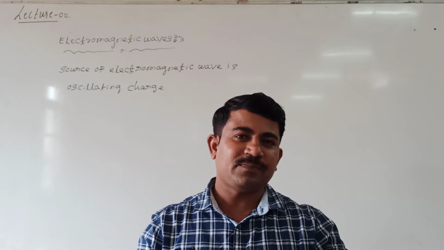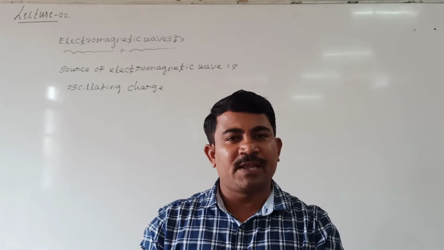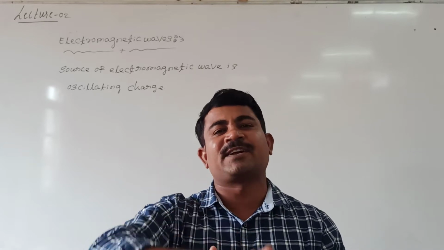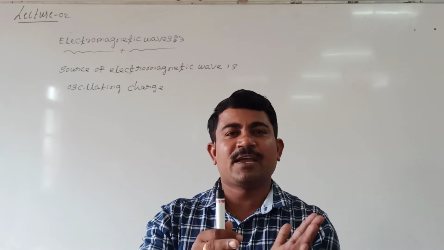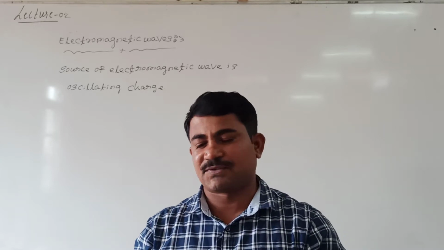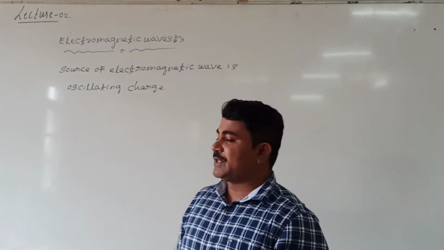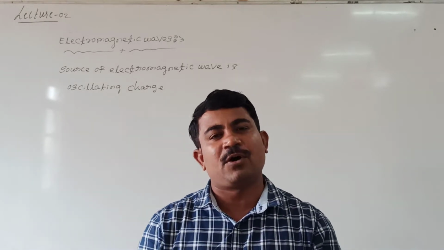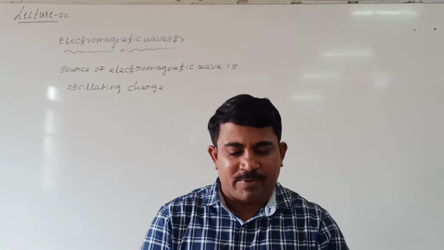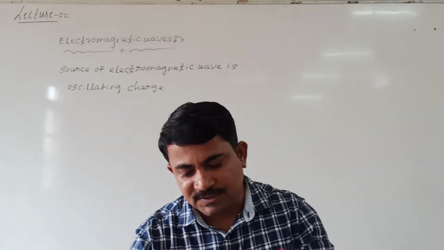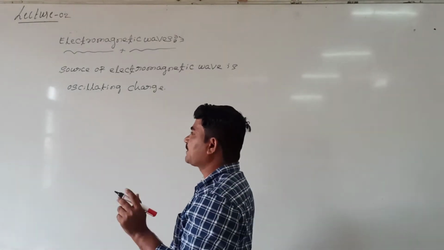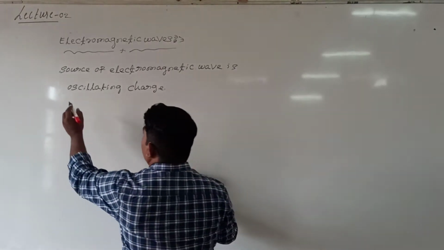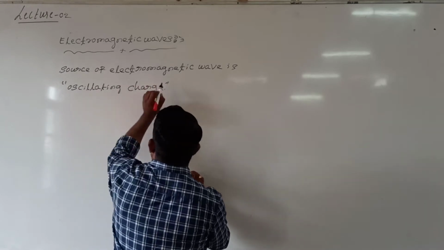How is it? Whenever a charge oscillates, its electric field changes. Wherever the electric field changes, its magnetic field also changes. Due to that, an electromagnetic wave can be produced. Look at me. Our point is how electromagnetic waves can be produced as a function of an oscillating charge. The first experiment was done by Hertz. Our next concept is Hertz's experiment on electromagnetic waves. Remember, which is the source of an electromagnetic wave? The oscillating charge.